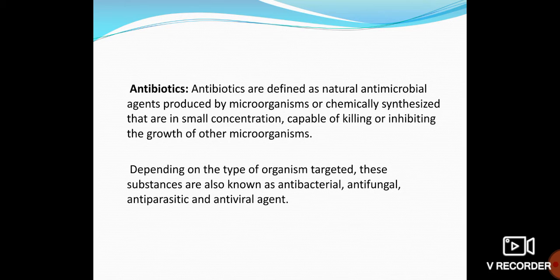These are naturally prepared, and sometimes chemically synthesized preparations are used. Depending on the type of organism you are applying the antibiotic to, we can call it antibacterial, antimicrobial, antifungal, antiparasitic, or antiviral. You can use these names based on the microorganism you are targeting.